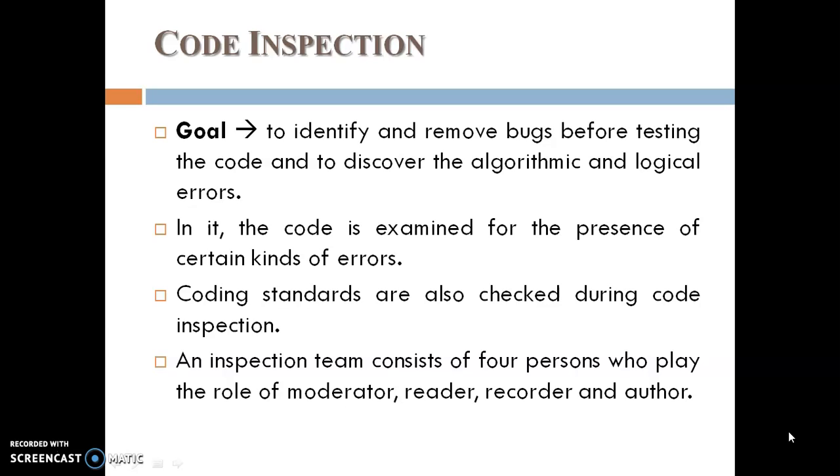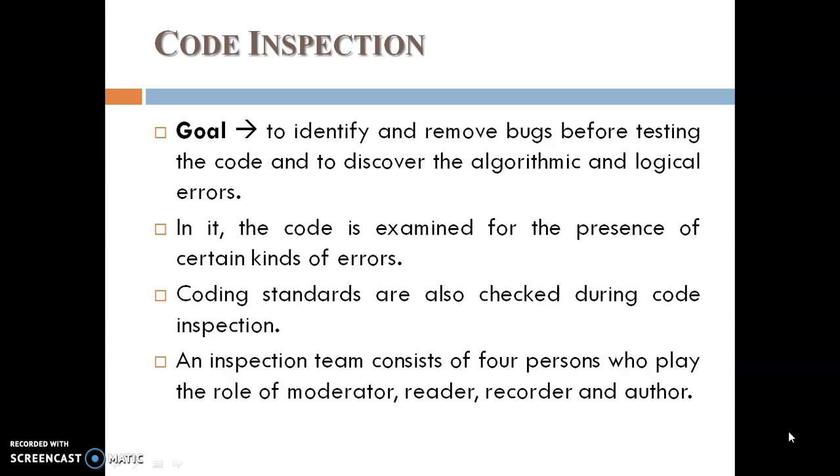In this, the code is examined for the presence of certain kinds of errors. Coding standards are also checked during code inspection, called a verification technique.